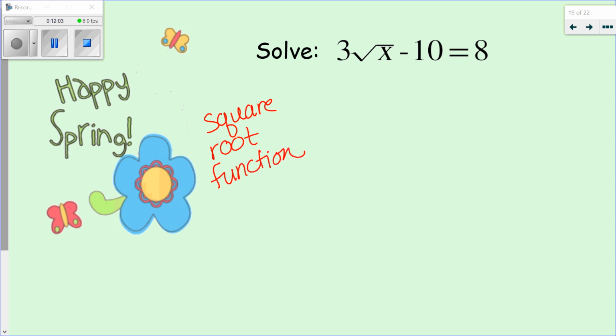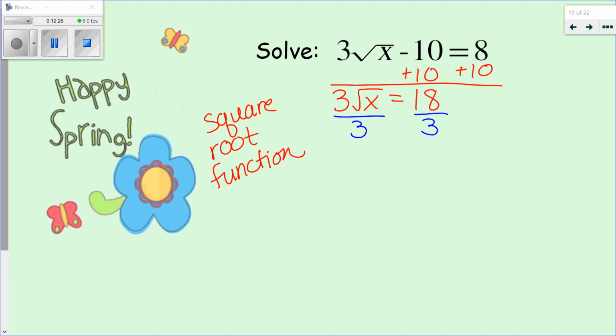I'm still going to undo the same way I was undoing the other ones with my reverse order of operations by adding 10 to each side of the equal sign. Now I have 3 times the square root of x equals 18. So it's just a square root of x instead of x squared. What did we do from here before? In my reverse order of operations, I divided by 3. My goal really is to get that square root of x alone so that I can get x alone. So now I've got the square root of x equals 6.